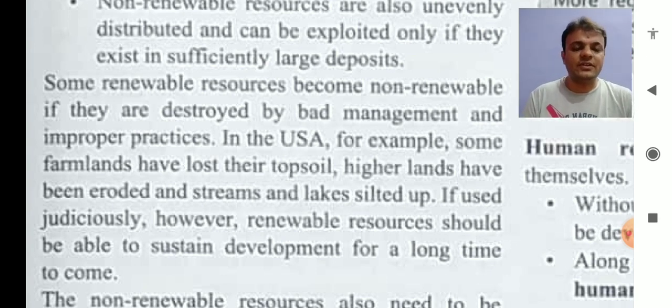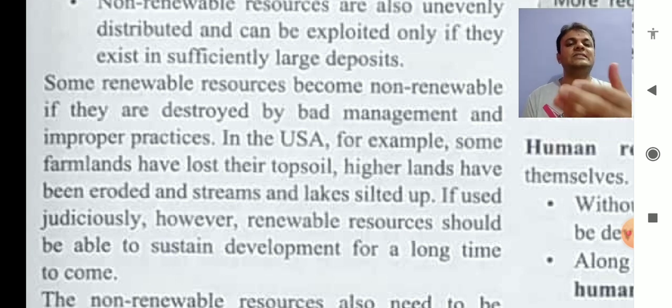What is our duty? Being users of natural resources, we should conserve them and use them very carefully. But if we use them carelessly, indirectly we are destroying them, or we have no management to conserve them, then they will be destroyed. They will not be available in future.